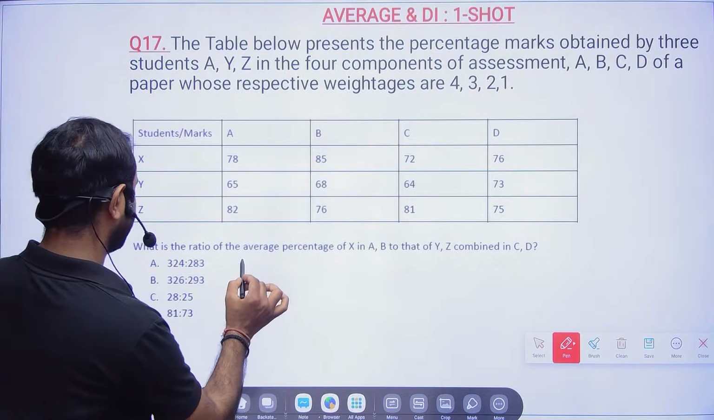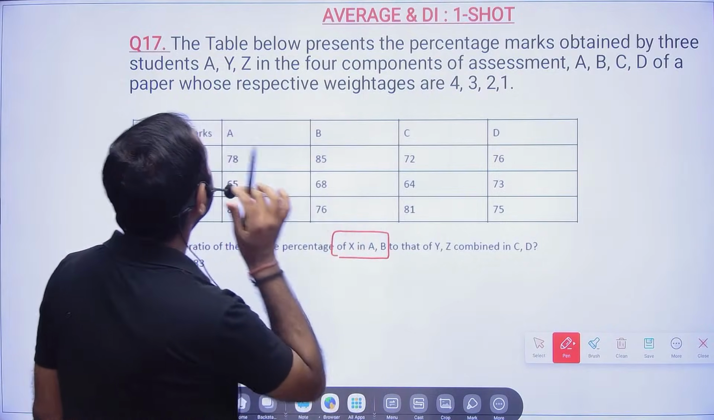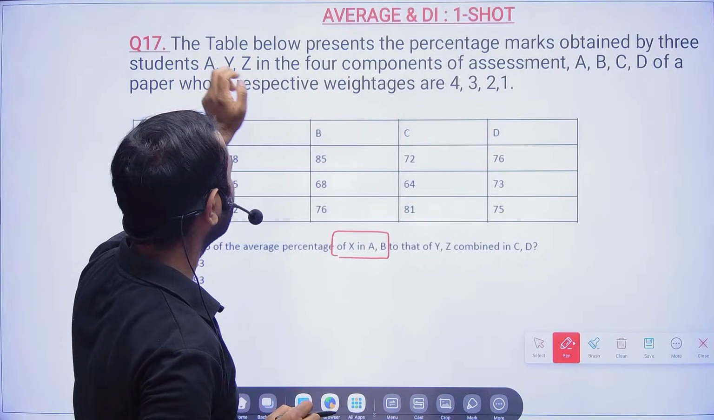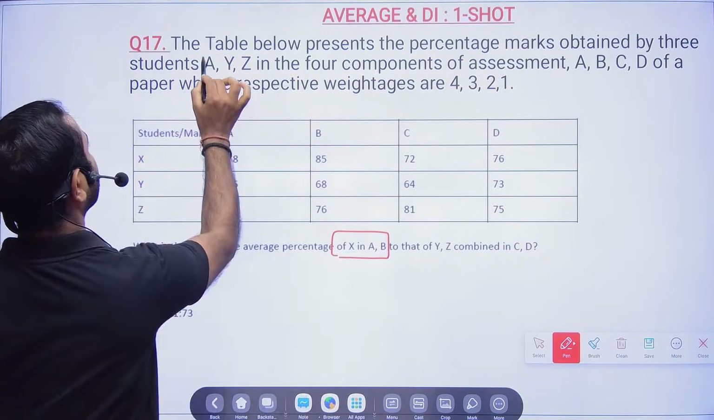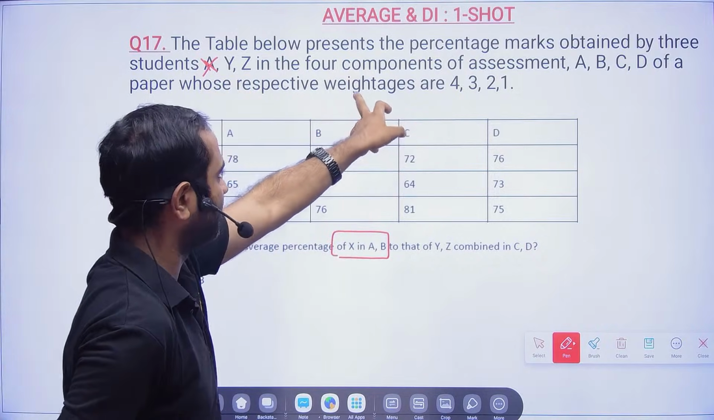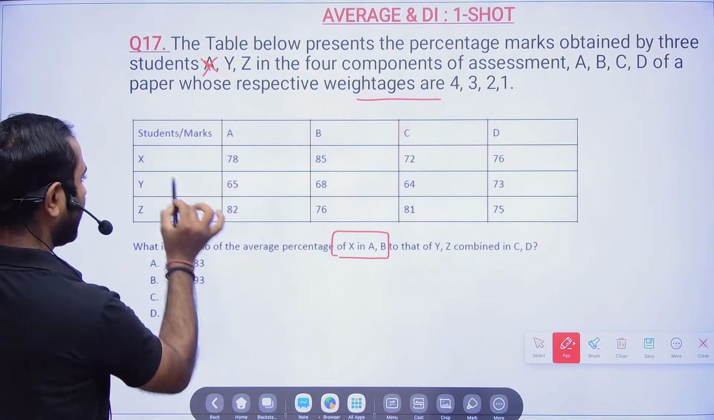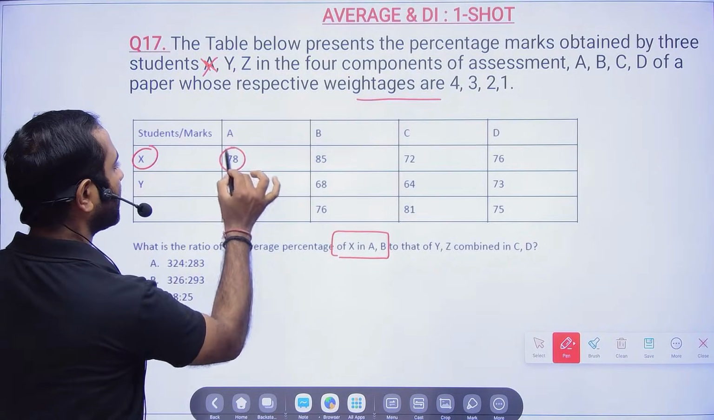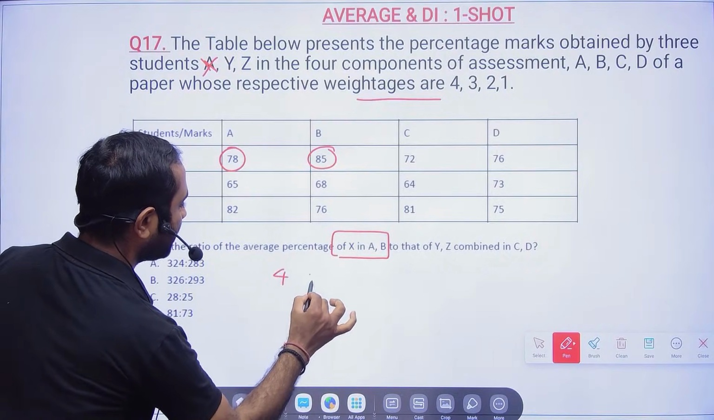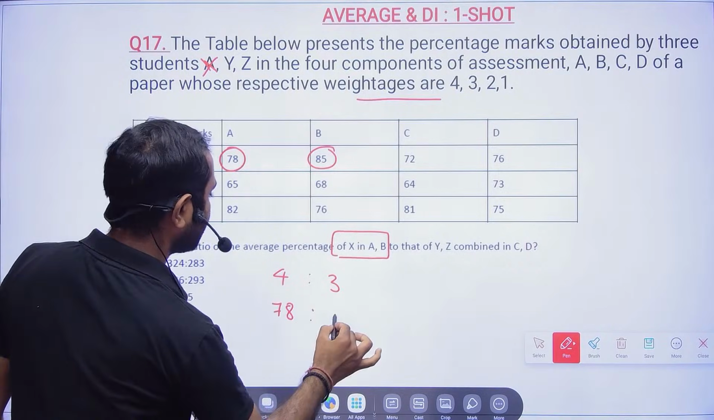What is the ratio of the average percentage of X in A and B? The table below presents the percentage marks obtained by 3 students X, Y, Z in the 4 components, with their respective weightages. Whenever the weightages are given, you have to use them. So X in A and B. A is 4 and B is 3. Here A is 78 and this is 85, right?